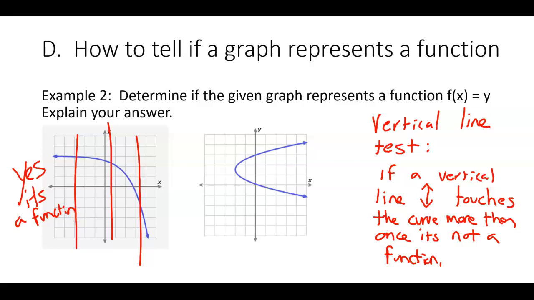Let's take a look at this one. If I draw a vertical line here, how many times does it touch it? Twice. Is that a function? No. Not a function. Now I want you to understand, I can draw a line that touches this graph only once. I could draw one right here. But that doesn't matter. The point is, is there any place that you could draw a vertical line that touches it twice? If the answer is yes, then it's not a function.